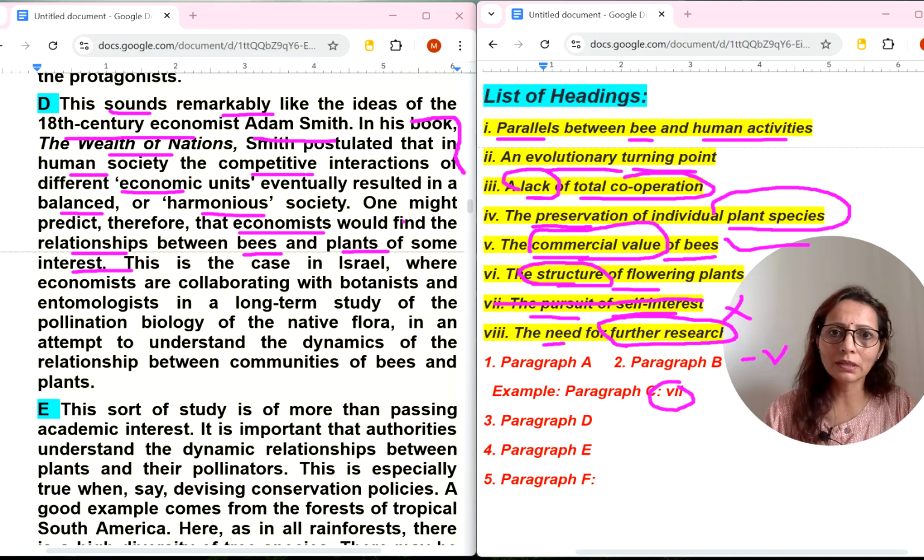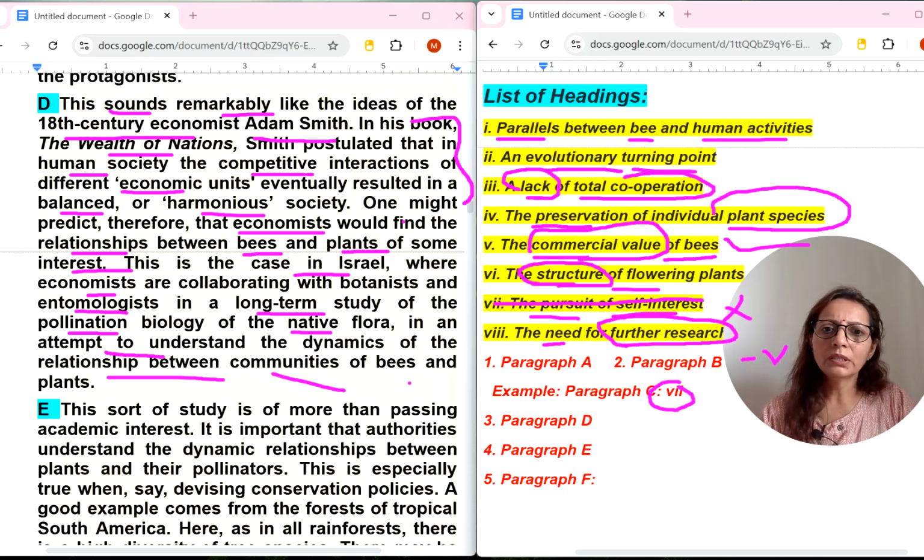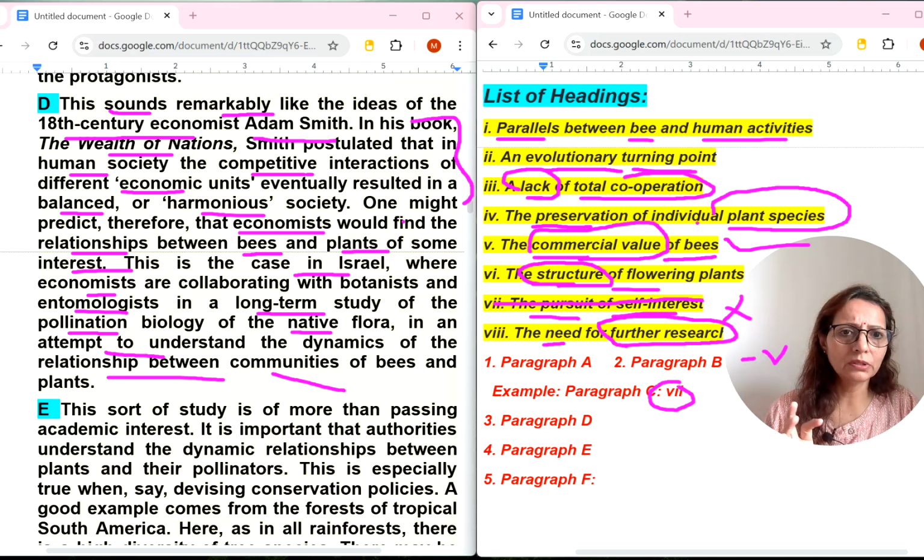In initial lines, they are talking about human being only. One might predict, therefore, economists would find relationships between bees and plants of some interest. This is the case in Israel, where economists are collaborating with botanists and ecologists in a long-term study of pollination biology of the native flora in an attempt to understand the dynamics of the communities of bees and plants. So here they are talking about communities of bees and plants. Are they talking about total cooperation? Is also not there. Preservation of individual plant species is also not there.